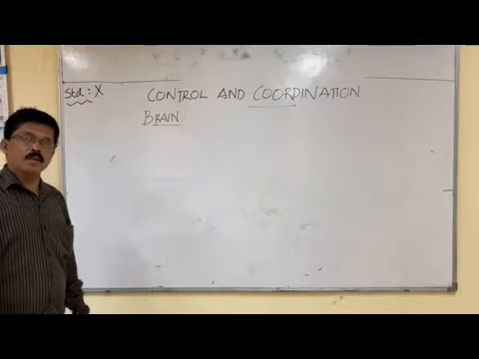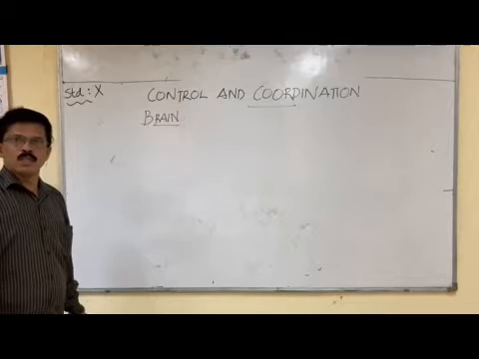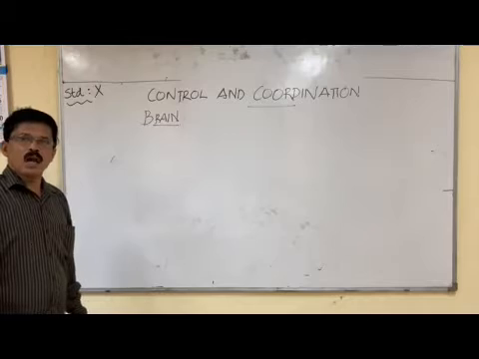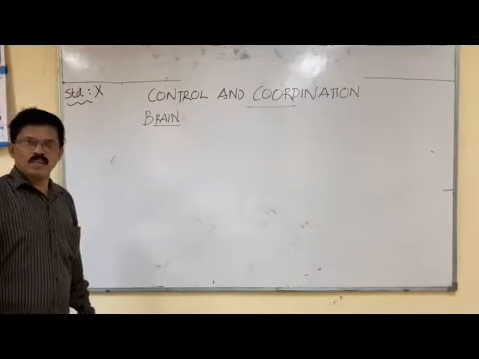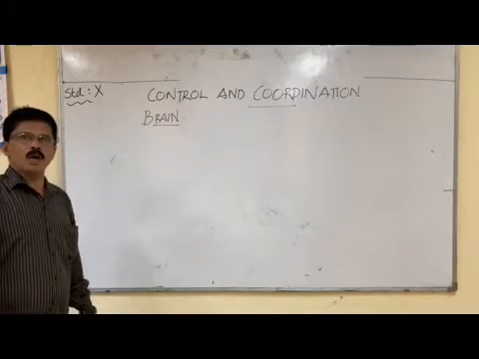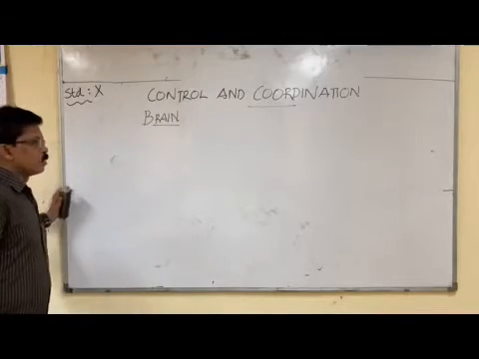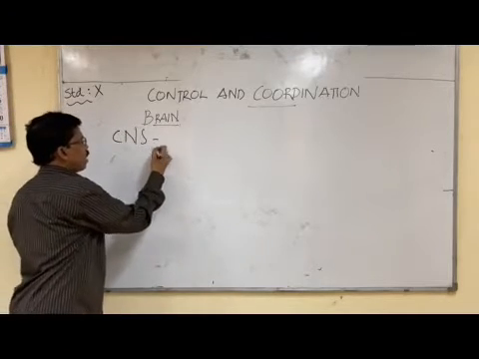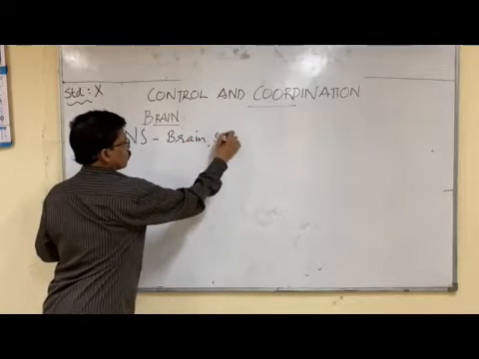Now how does the brain receive it? Brain receives the information through the spinal cord. Spinal cord collects information from all the body parts, and through the spinal cord the information reaches the brain. So we can understand that brain and spinal cord are very important parts of the body, and they constitute the central nervous system. So central nervous system or CNS consists of brain and spinal cord.